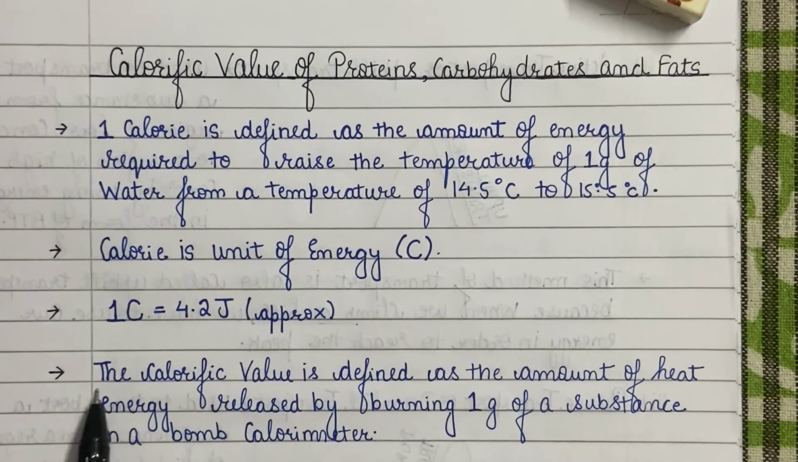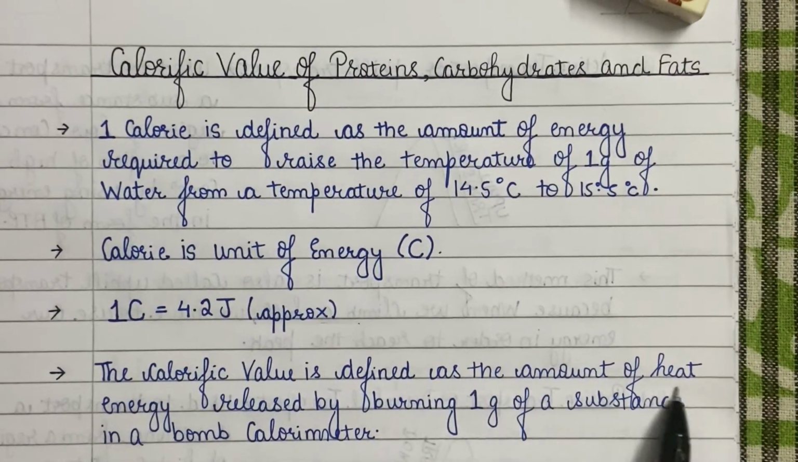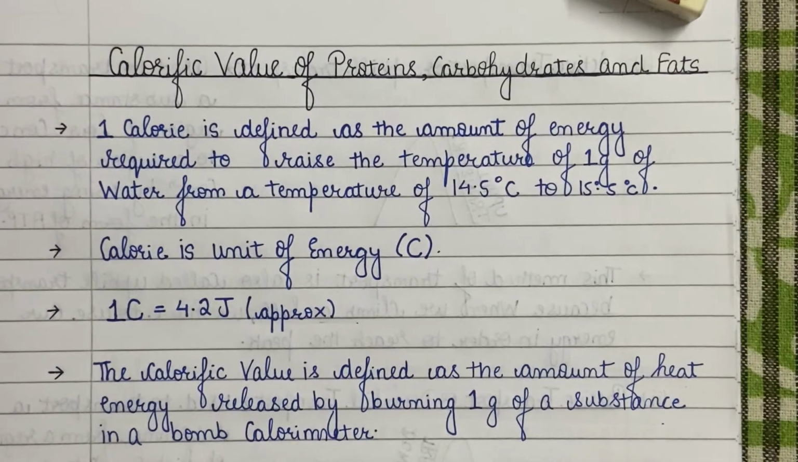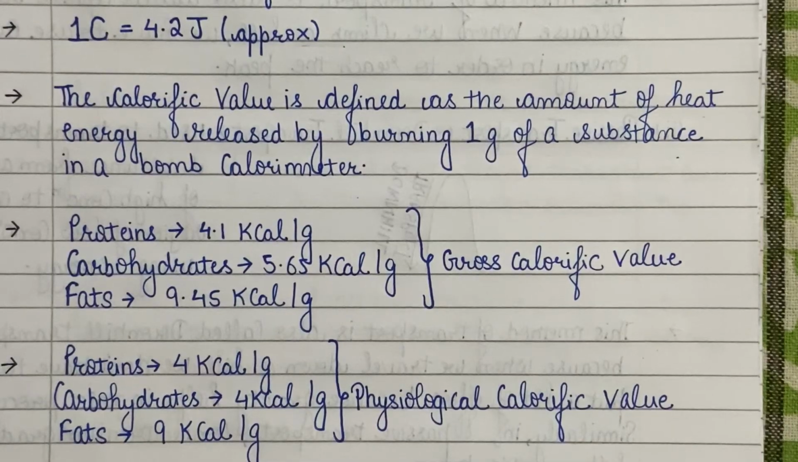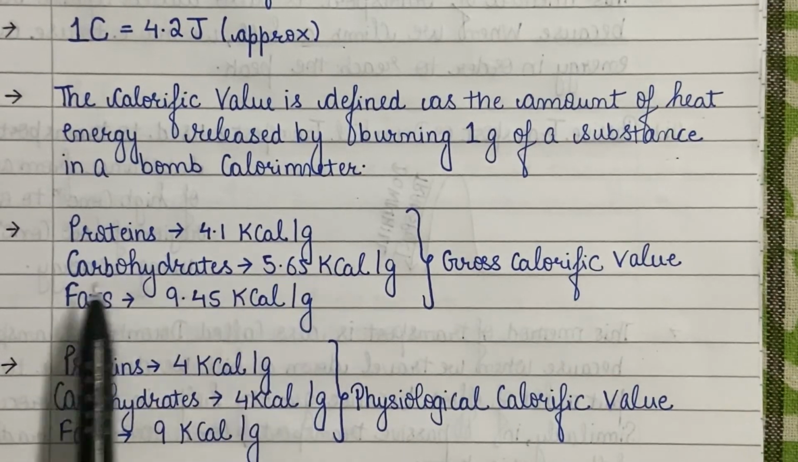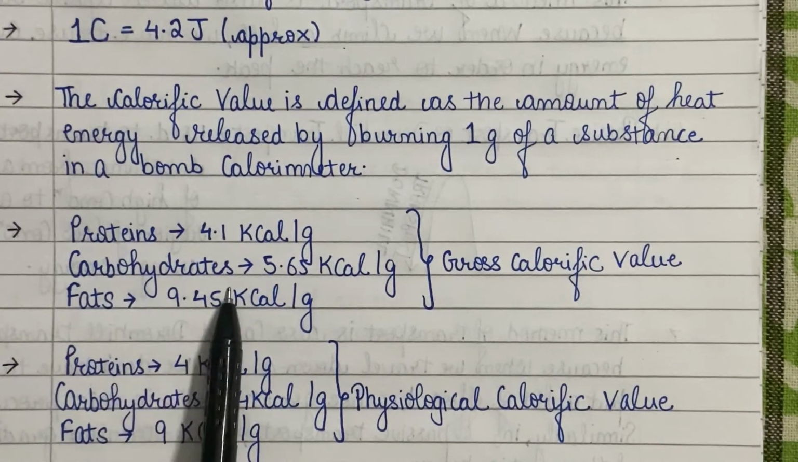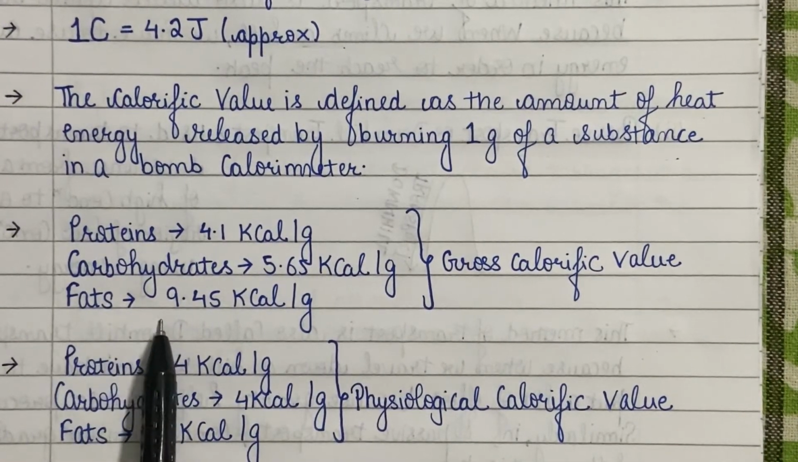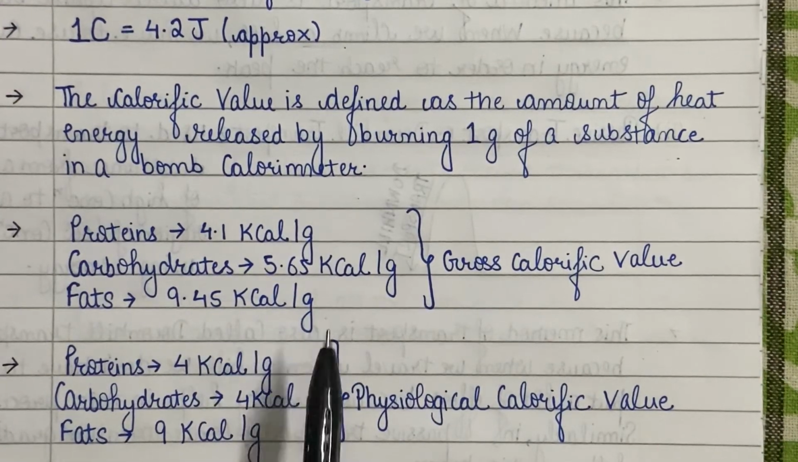The calorific value is defined as the amount of heat energy released by burning 1 gram of a substance, whether protein, carbohydrate or fat, in a bomb calorimeter. And it is seen that the calorific value of protein is 4.1 kilocalorie per gram, carbohydrates is 5.65 kilocalorie per gram, and that of fats is 9.45 kilocalorie per gram.